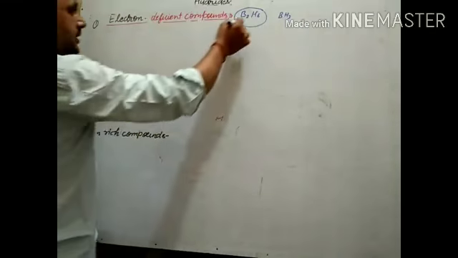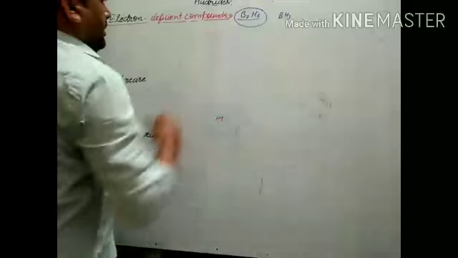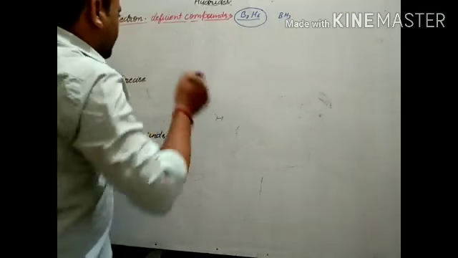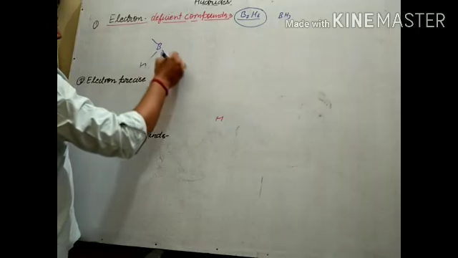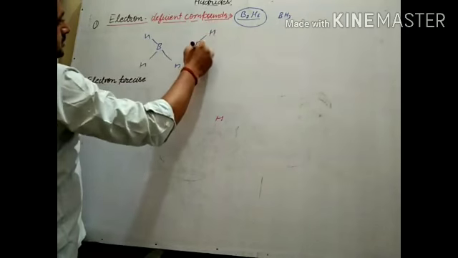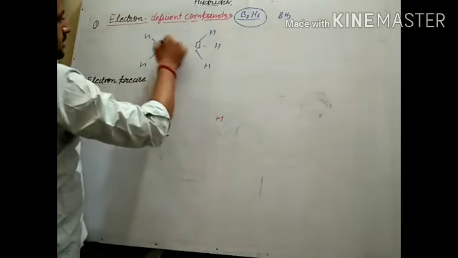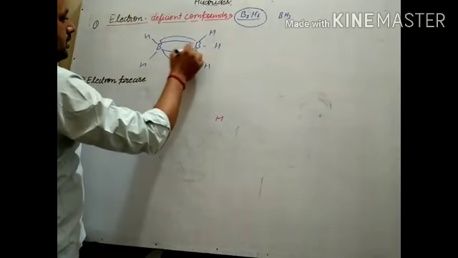In dimeric form, its Lewis dot structure can't be written, and it has the banana bond. Like this, it forms banana bonds to complete its octet.